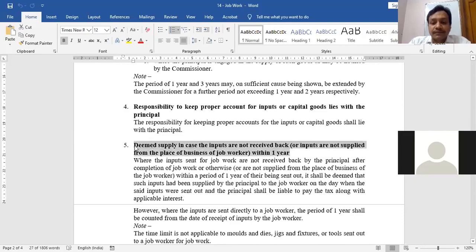Deemed supply. In case the inputs are not received back within 1 year or not supplied to any third party within 1 year. So if as a principal you fail to bring back your buttons, inputs, within 1 year, or you fail to supply these buttons to the third party within 1 year, then government says we will assume that you as a principal have supplied or sold these buttons to the job worker, and on this supply you need to pay the tax.